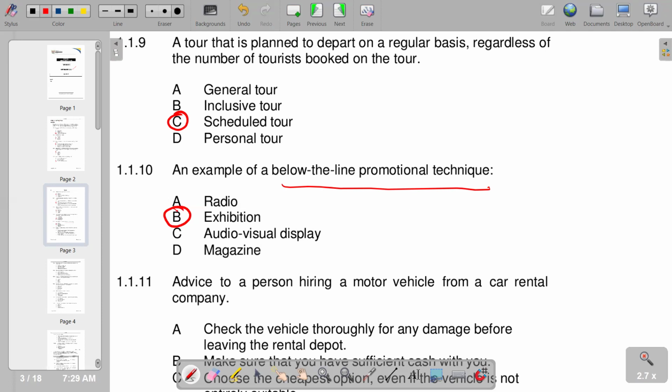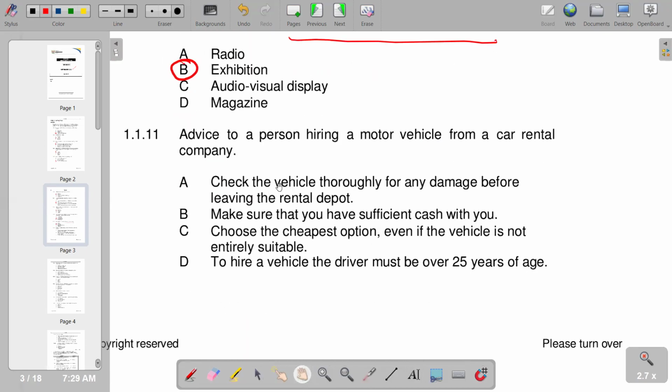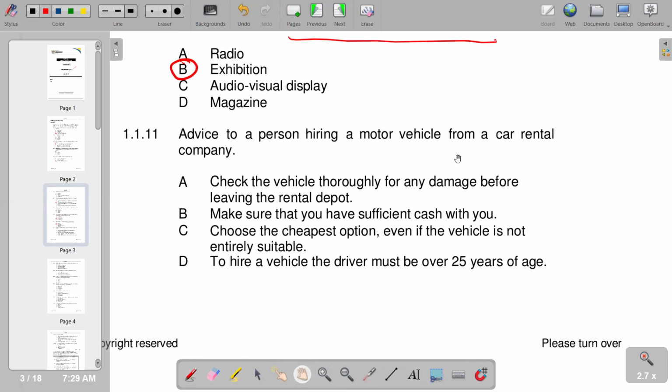So we move on to number 11. Advice to a person hiring a motor vehicle from a car rental company. According to our responses, I would say that A is the most appropriate: check the vehicle thoroughly for any damage before leaving the rental depot. So we have A.